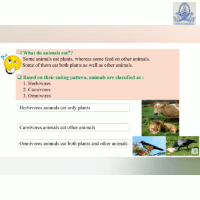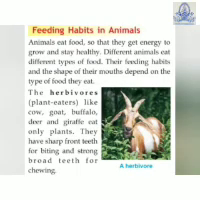Herbivorous animals eat only plants. They have sharp front teeth for biting and strong broad teeth for chewing. For example, cow, goat, buffalo, deer, and giraffe. These all are herbivorous animals.